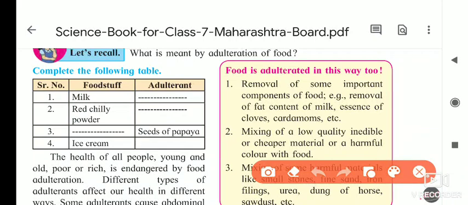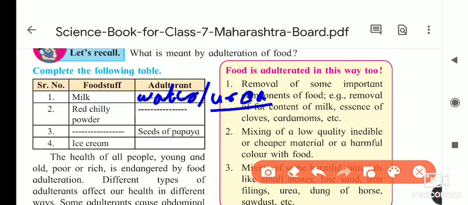Suppose milk is the foodstuff. In milk they are adding water. Nowadays we are also hearing that some people are adding urea in a little quantity, because of which the milk's fat will increase. So if they add water, the quantity increases, and if they add urea, the fat is increasing. These are the adulterants they are adding into the foodstuffs.